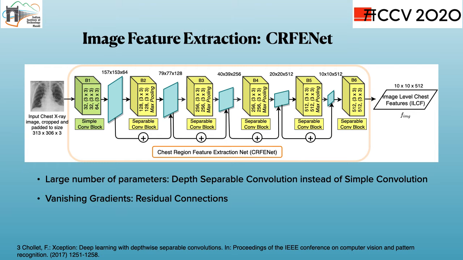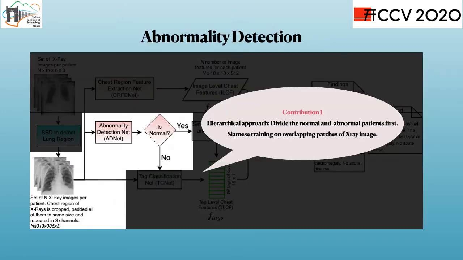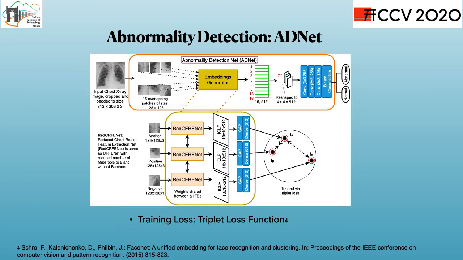Second one is the vanishing gradient problem. We use residual connections to solve the vanishing gradient problem of deep networks. Since there is a data imbalance with more data of healthy patients than unhealthy patients, a hierarchical approach to solve this problem is chosen. So we first classify the samples between healthy and unhealthy classes, allowing conditional learning. ADNet takes an input X-ray image and does a binary classification to identify any abnormality in the image. This is also the first of our contributions to this work.